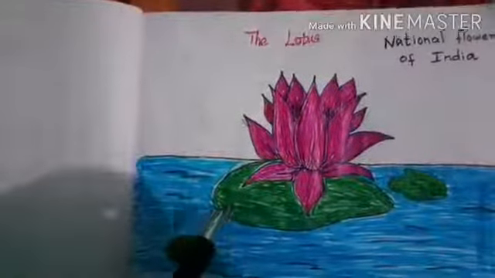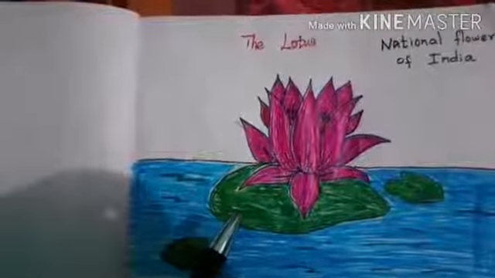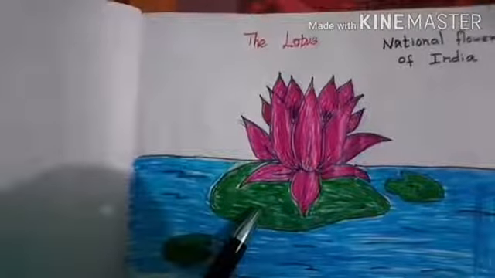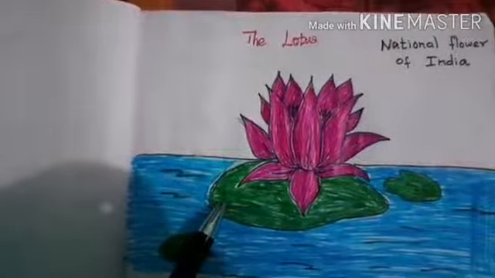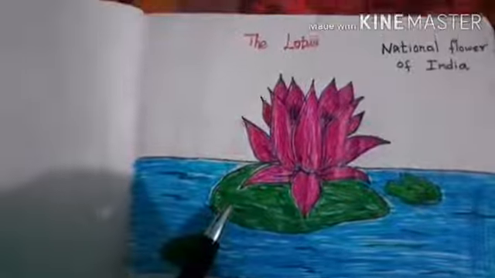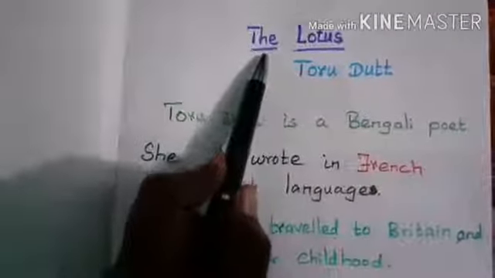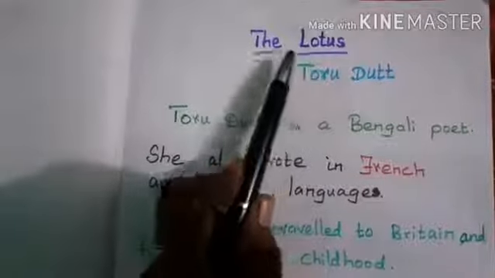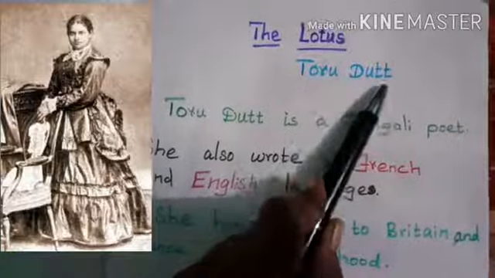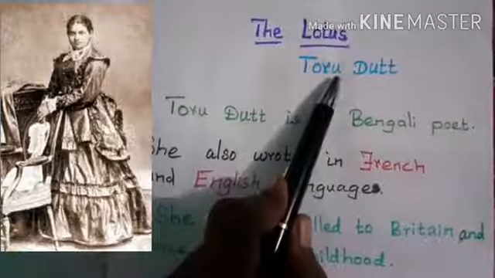Today we are going to learn about this special flower and see how it is created, who created it, and why it was created. Shall we see? Yes. So the title of the poem is The Lotus. It is written by Toru Dutt. Toru Dutt is a female poet.